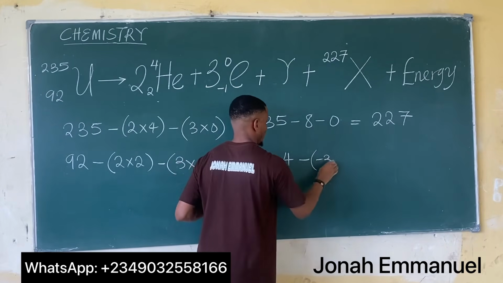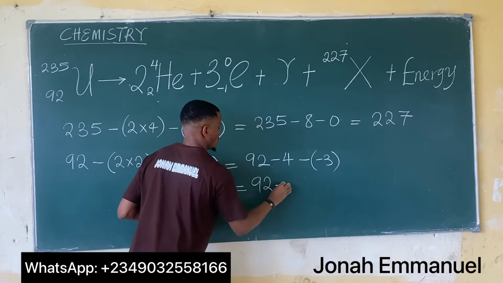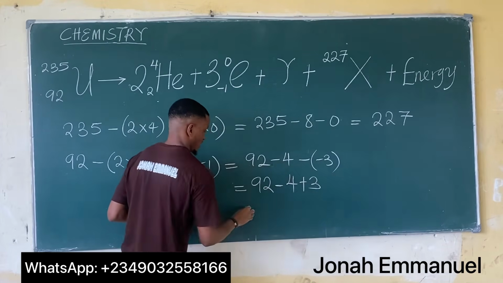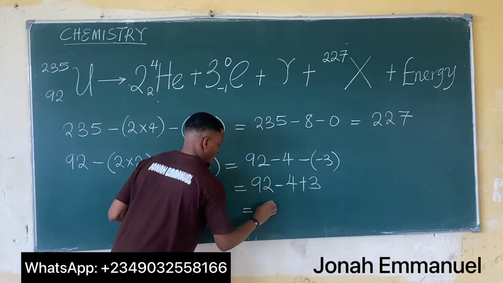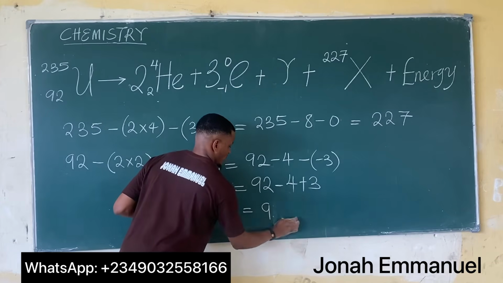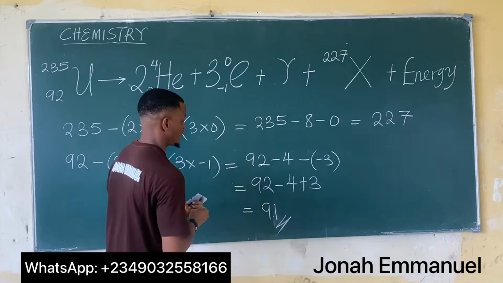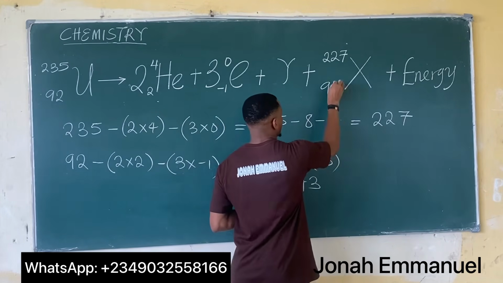This is now equal to 92 minus 4, minus minus is plus 3. That should give you 91. So 92 minus 4 plus 3 gives 91.